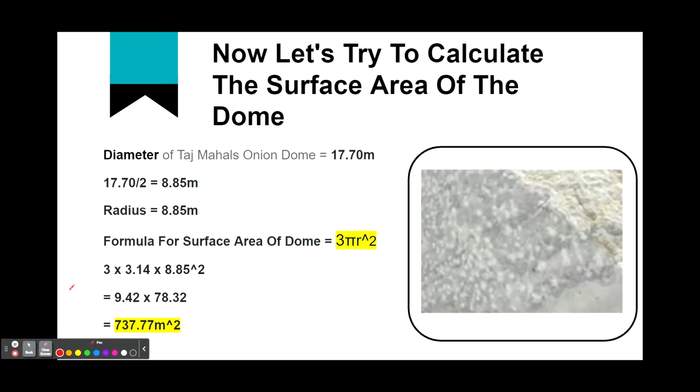Now let's actually try to calculate the surface area of the dome. The diameter of the Taj Mahal's onion dome is 17.70 meters. To find our radius, we divide our diameter by 2, which gives us 8.85 meters. Since we have our radius, we can plug it into our formula, 3 pi r squared. After plugging it in and doing the calculations, we get our answer, which is 737.77 meters squared. And as simple as that, we got our surface area.